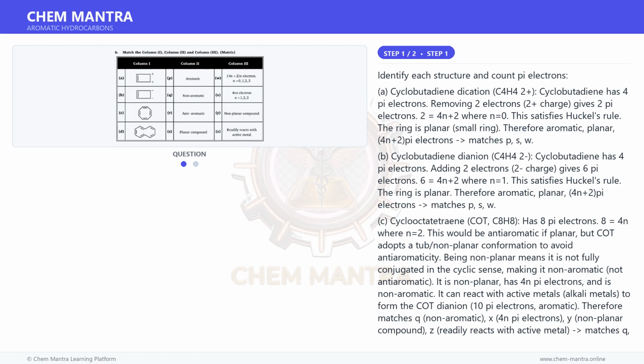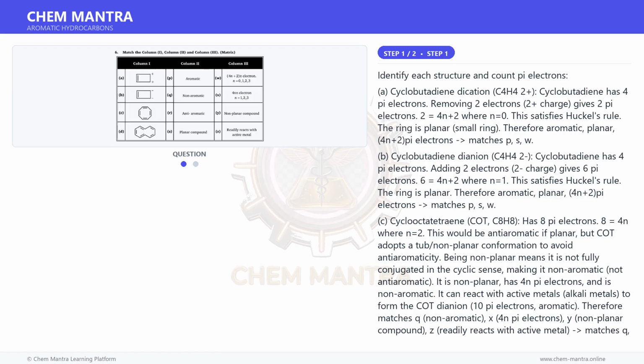Therefore it matches Q, non-aromatic, X, 4n pi electrons, Y, non-planar compound, Z, readily reacts with active metal. So C matches Q, X, Y, Z. D. Azulene, C10H8, bicyclic with fused 5 and 7-membered rings, has 10 pi electrons. 10 is equal to 4n plus 2 where n is equal to 2. It satisfies Huckel's rule and is aromatic.